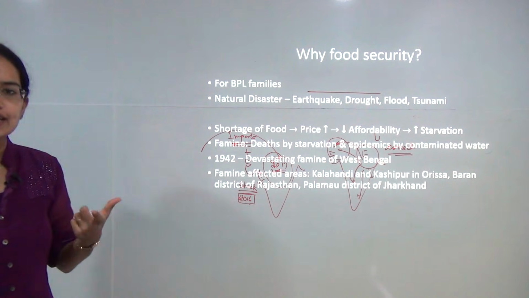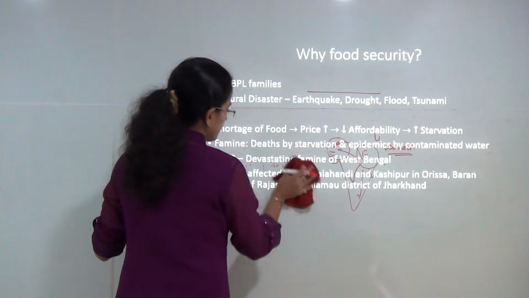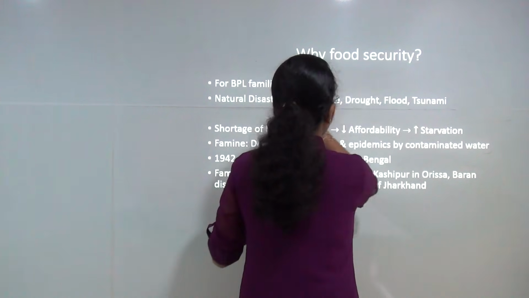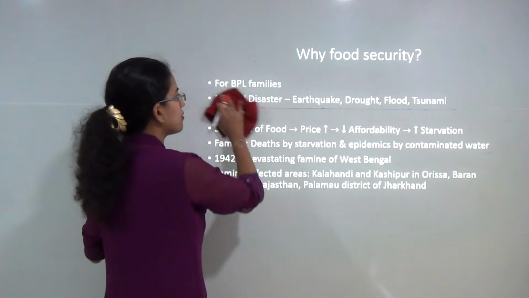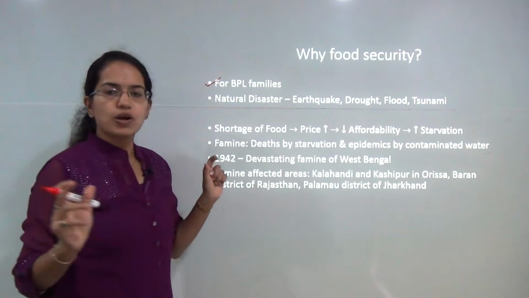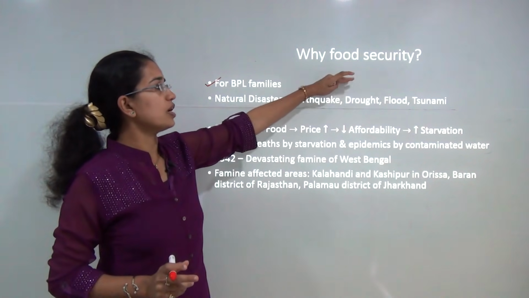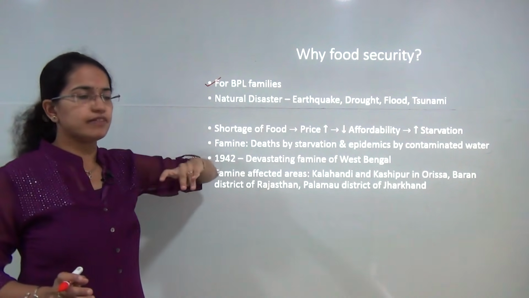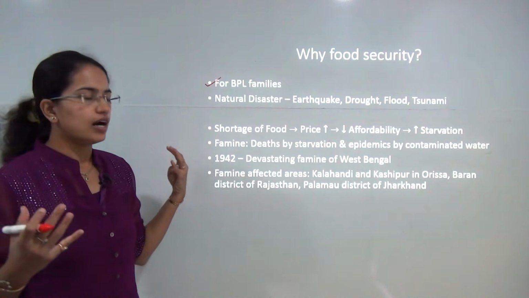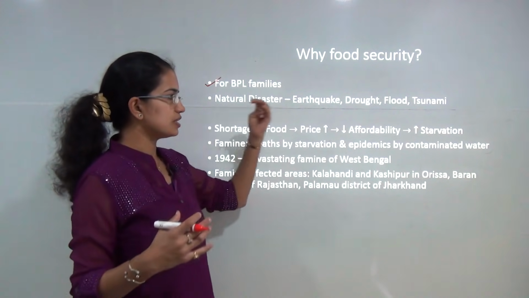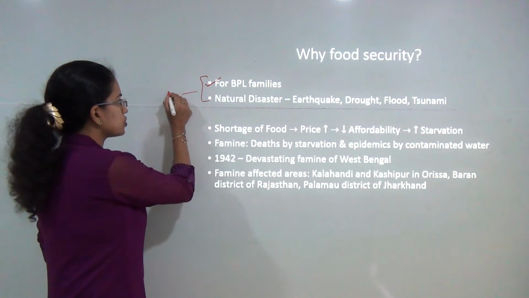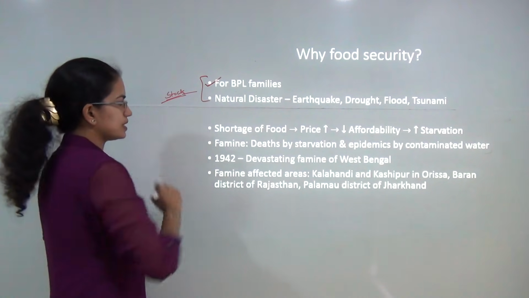Now, why do we exactly require food security? If a person is well off, he can afford food, then definitely food security should not be an issue. However, in a nation like India, where you have numerous people below poverty line, food security becomes an important concern. So it's mainly for the people, the BPL families, and the instances of natural disasters or calamities that occur. So you have earthquakes, droughts, floods or tsunamis. So in all these cases, you require a stock of food grain in ready availability.